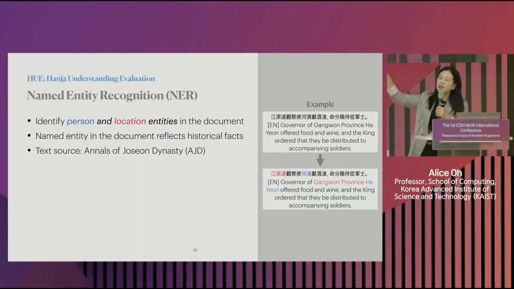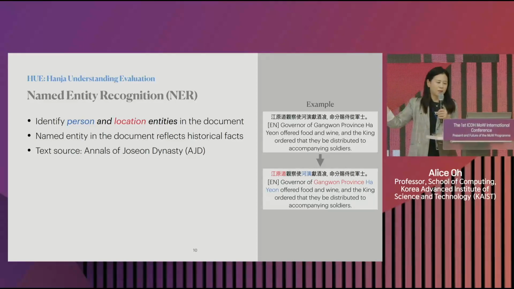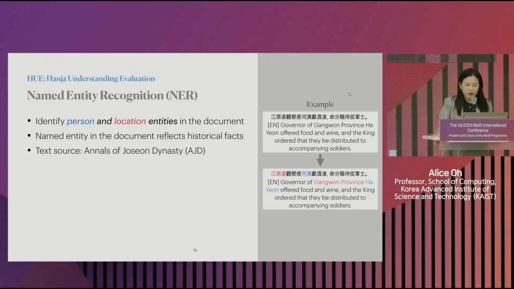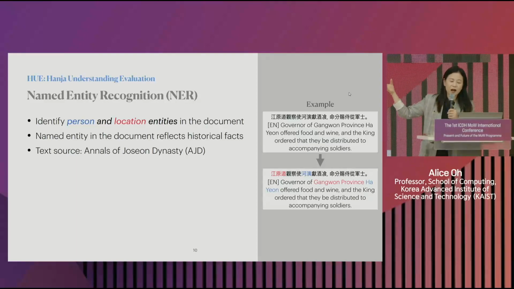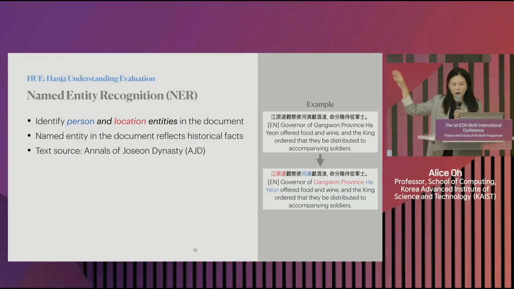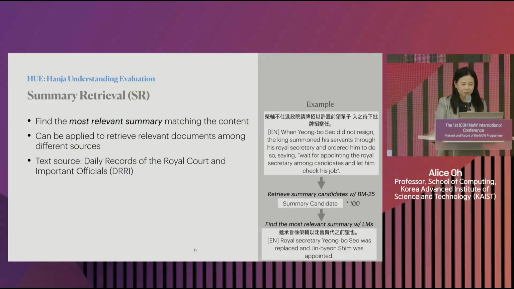It means given a sentence, you identify which part of that sentence represents names of people, names of positions, names of regions, etc. Right? So for example here, governor of Gangwon province, that's a region within Korea. So Gangwon province is in red. That should be one phrase that you have to identify. And then Hayeon, that's the name of a person. And so you identify the people, the regions, etc.